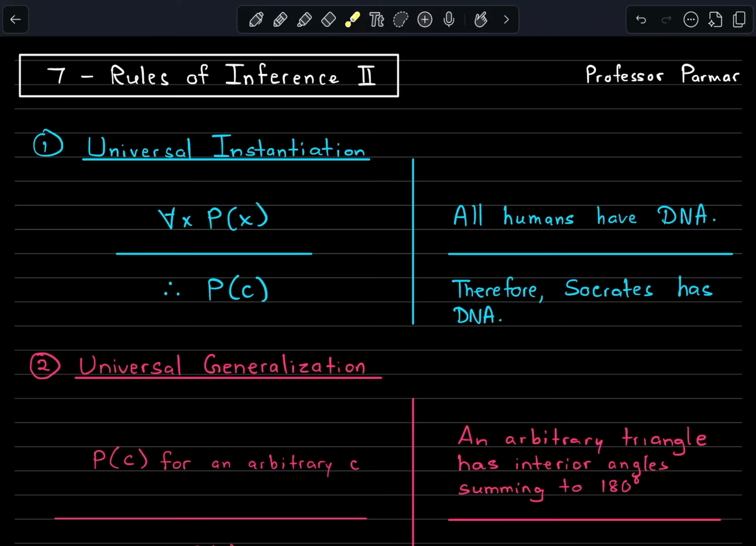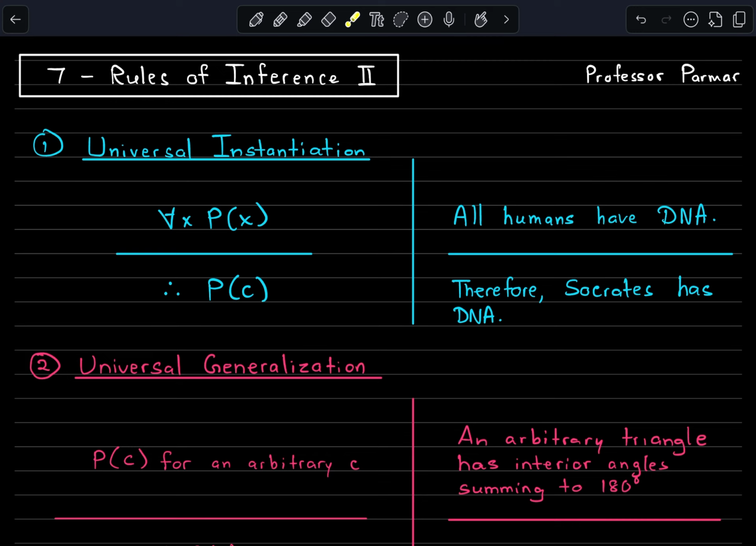Welcome to Discrete Math. This is Lecture 7, Rules of Inference, Part 2. So today we're going to talk about the rules of inference in predicate logic. There are a few that are specific to predicate logic. The ones from Rules of Inference, Part 1, the ones from propositional logic, also carry over to predicate logic, but these ones are going to be specific to our quantifiers, the universal and existential quantifiers.